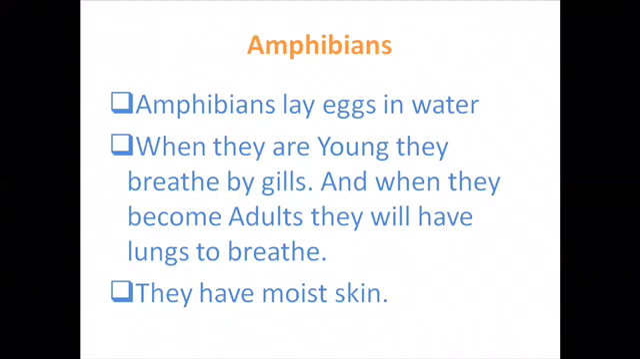So they live the first period of their lives in water. After that, when they grow up, they go out of water and live on land. They have gills under the water, and when they become adults, they will have lungs to breathe. They have moist skin. Moist is like wet, a little bit with water. Let's see examples of amphibians and talk about them more.